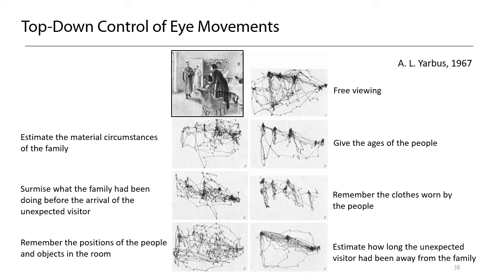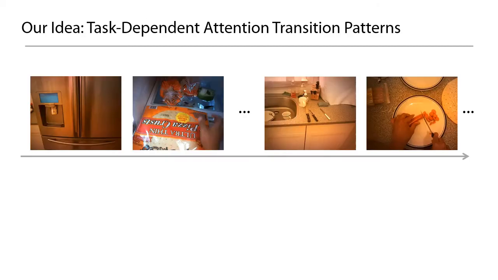But it is well known that our eye movement heavily depends on a task we are carrying out. Even if we are looking at the same scene, our eye movement would be significantly different depending on what we are trying to do. This important aspect of our eye movement is not considered in the existing methods. Based on the observation, our idea here is to incorporate attention transition patterns that are associated with a specific undergoing task.